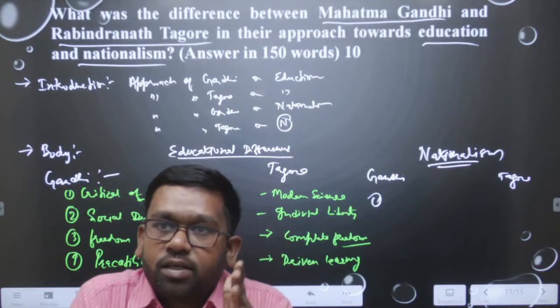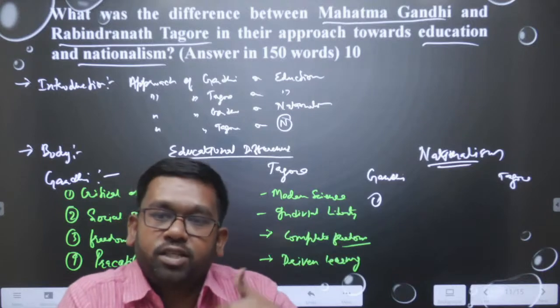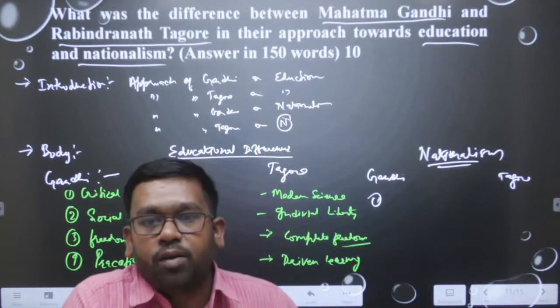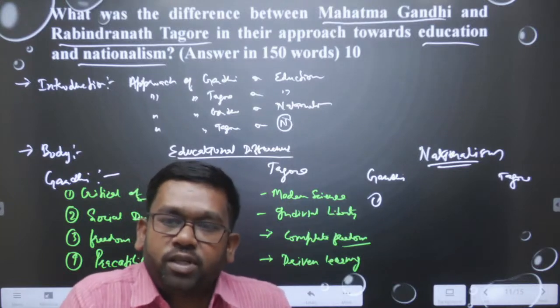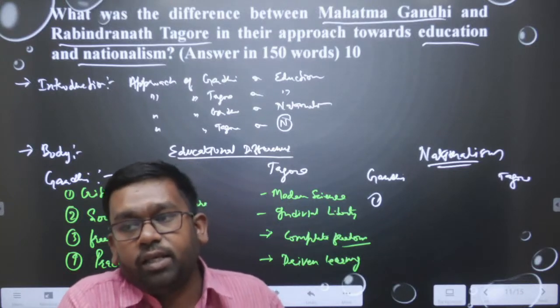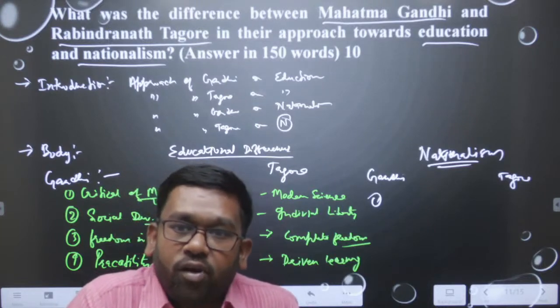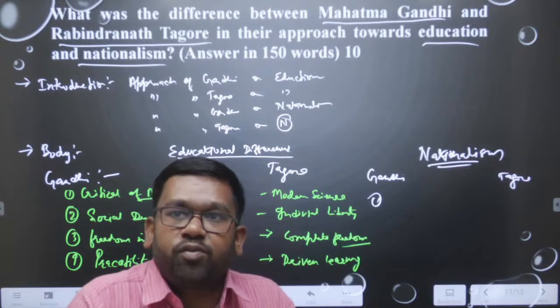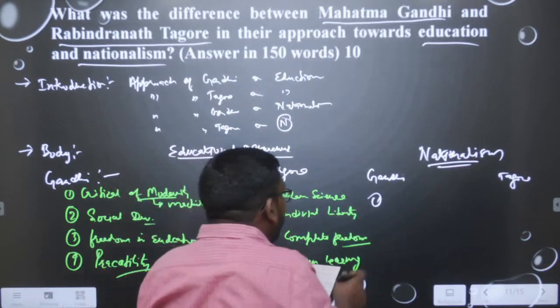Whereas Tagore wanted to focus on the higher human values, that everyone should get rights in nationalism. Here you can take one example: when the peasant issue came in the 1930s, the peasant leaders approached Gandhi and asked him to please support the peasant problems in Bihar. Gandhi's main interest was nationalism, the peasant issue was not the main agenda for Gandhi, whereas Tagore was focusing on every individual. So, these are the main points we can write in the introduction.